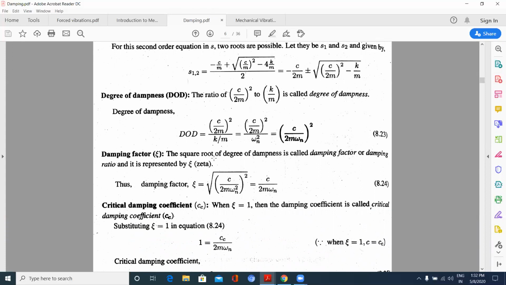The square root of degree of dampness. Degree of dampness, DOD, is (C by 2m omega n) whole square. Its square root is called the damping factor, or damping ratio. That is nothing but simply the damping factor psi, equal to under root of (C by 2m omega n) whole square, that is C by 2m omega n.